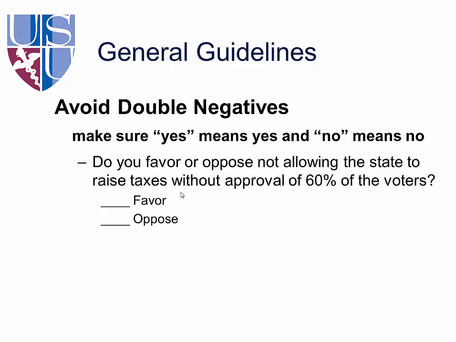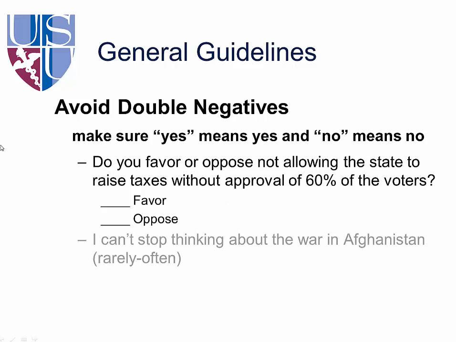We mentioned this in a previous class, using double negatives. You want to make sure that yes means yes and no means no. You don't want people to have to say no in order to mean yes, or have to disagree in order to agree. So you can see this item: Do you favor or oppose not allowing the states to raise taxes without approval of 60% of the voters? This is all over the map. We've got oppose, we've got not allowing, we've got without. We've got like a triple negative here. So figuring out this item and how to answer is next to impossible.